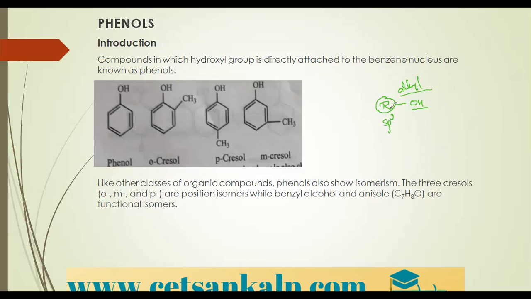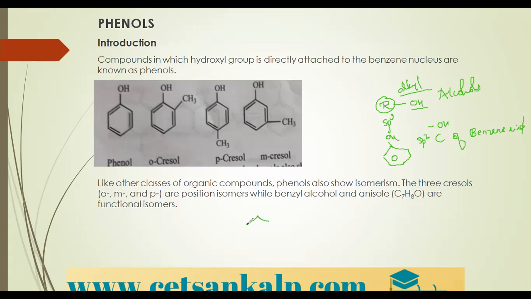So if the OH is attached to an sp3 carbon or alkyl group, then those organic compounds are termed alcohols. But if the same OH group is attached to an sp2 carbon, not just any sp2 carbon, but the sp2 carbon of a benzene ring, then it becomes a phenol.